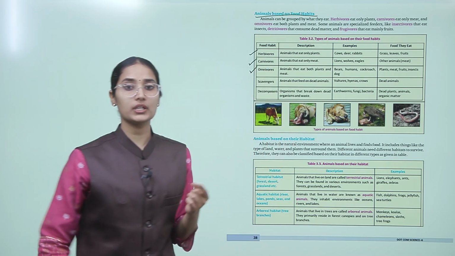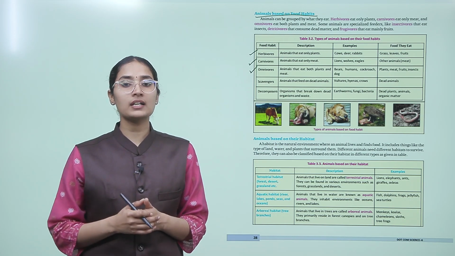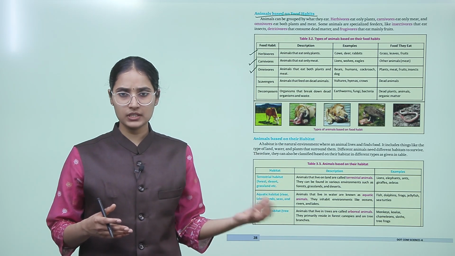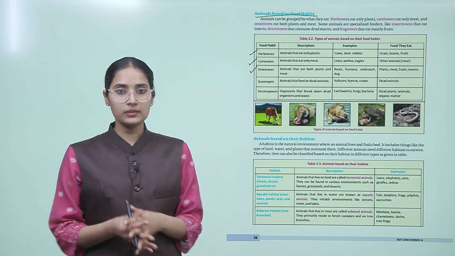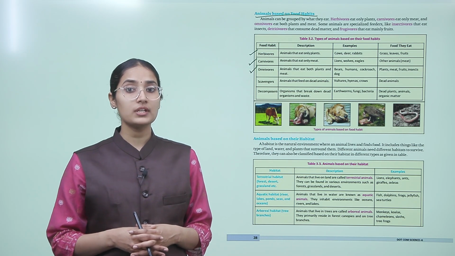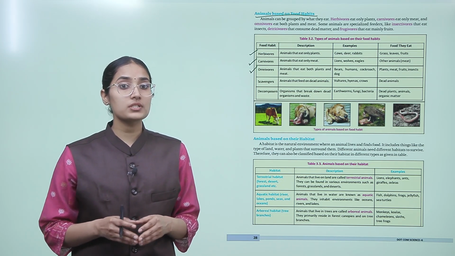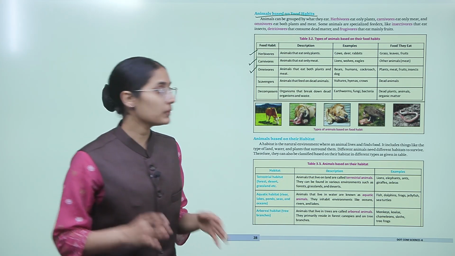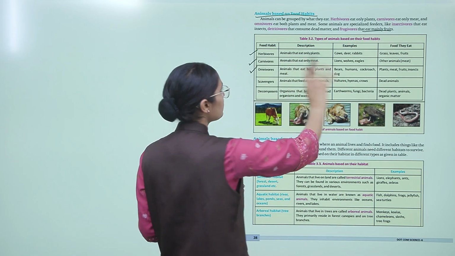So herbivores eat only plants, right? In layman terms you can say that they are vegetarian. Carnivores only eat meat, you can say that they are non-vegetarian, and omnivores eat both, okay? Some animals are specialized feeders, like insectivores that eat insects, detritivores that consume dead matter, and frugivores that mainly eat fruits, okay? So these are basically different categories.